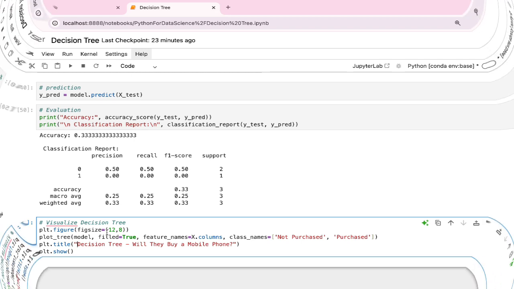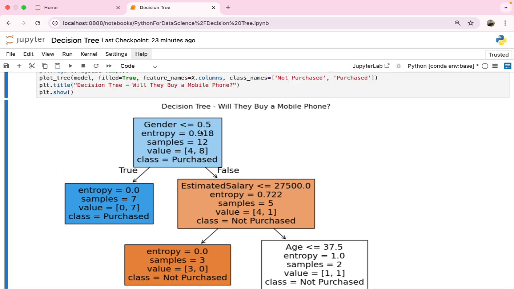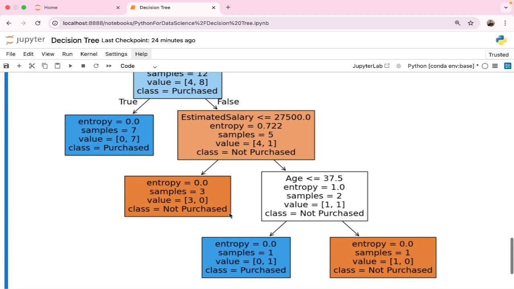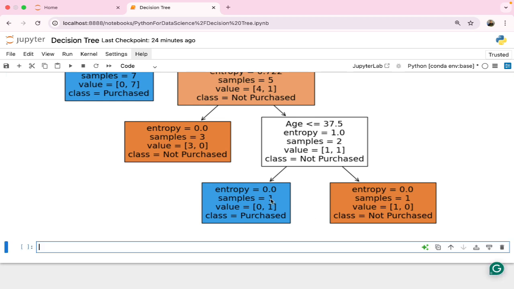So let's execute this cell. You can see this decision tree is being created over here. It has split on gender, meaning gender is less than or equal to 0.5. Then there is entropy, which is impurity in the data, right? Then samples is 12, and value is 8, meaning it has categorized female and male like that. And the class is purchased or not purchased. If purchased, then true; if not, then false. It goes on, showing some things, then dividing again and again. This is the decision tree we have formed.